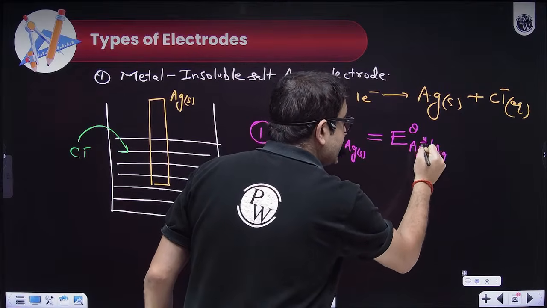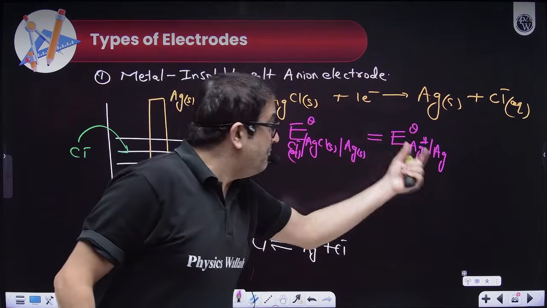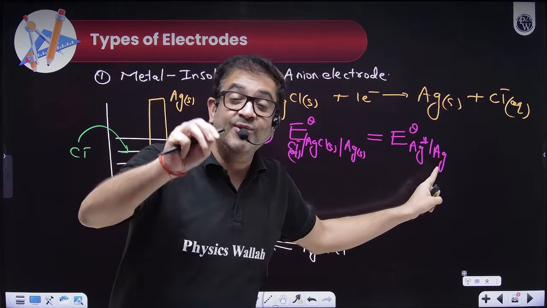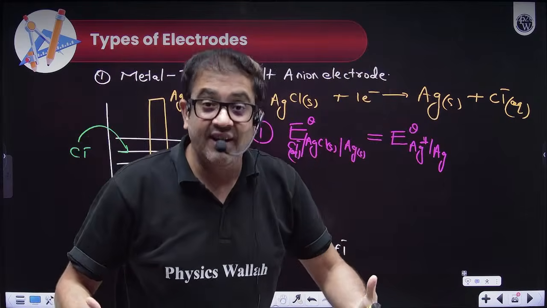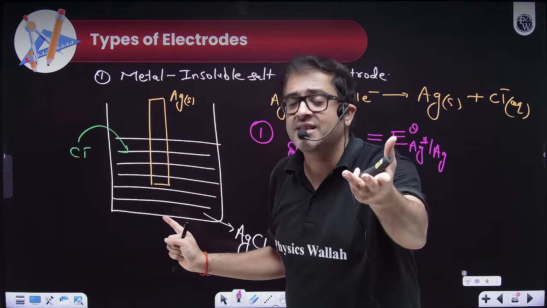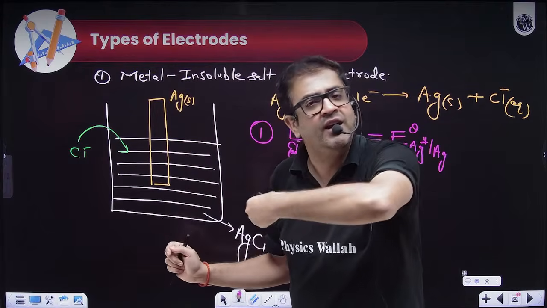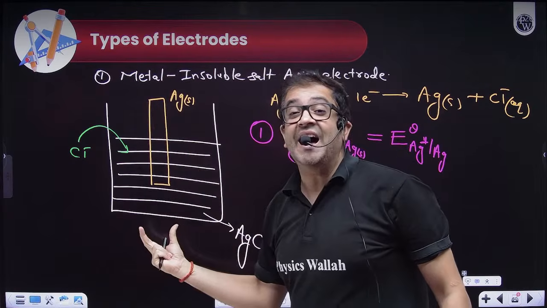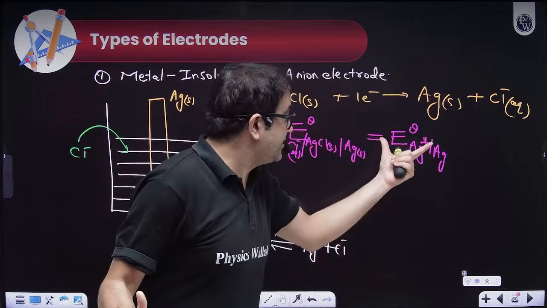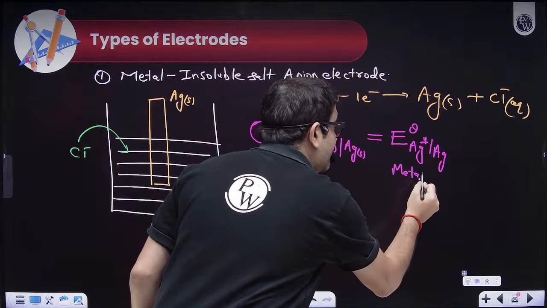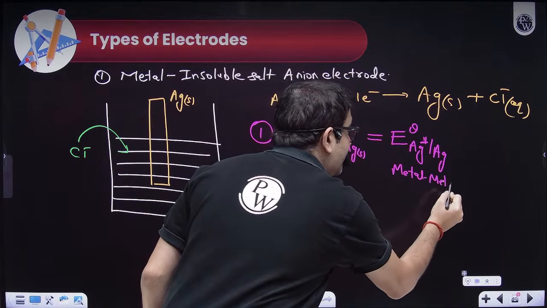So what is this? Beta, this is your simple metal ion electrode. So let's say here I have used Ag plus with a strong electrolyte. Let's say I have dipped a silver rod in AgNO3. Sir, AgNO3 is a complete electrolyte, it will give all the Ag plus, but that will be a metal ion electrode. Yes, this is a simple metal ion electrode.